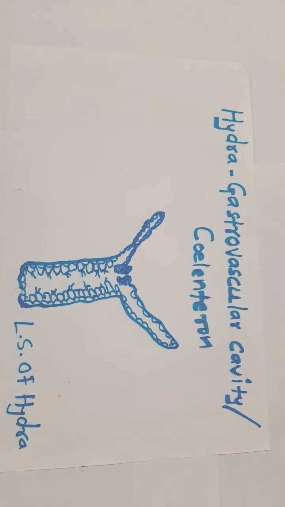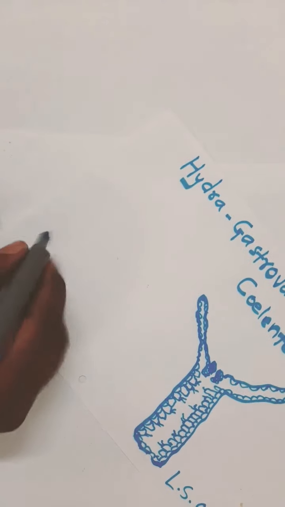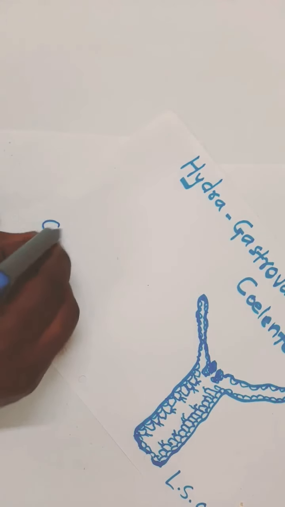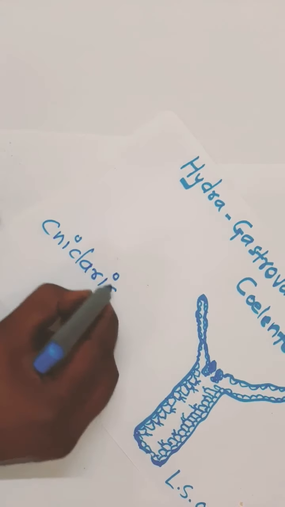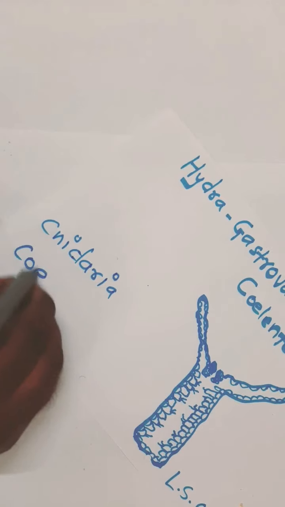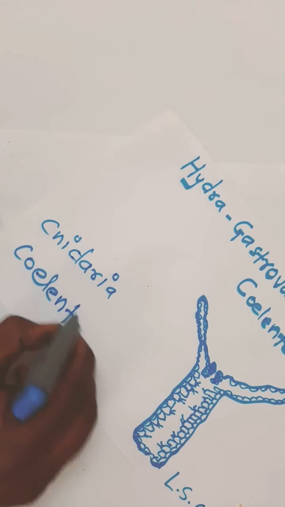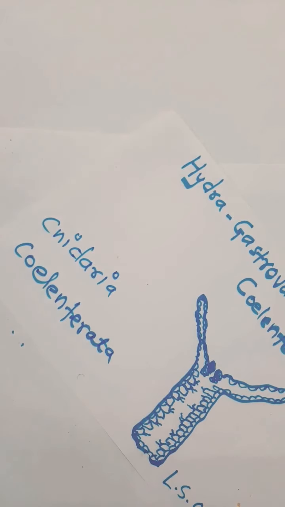Hydra belongs to phylum Cnidaria, or Coelenterata.